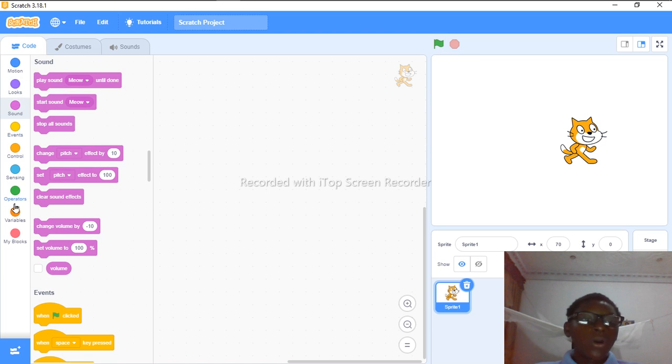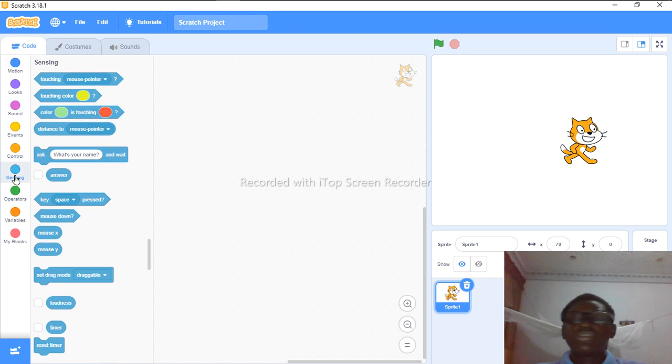Let's move on to sensing. Sensing, as it says by the name, is just sensing. For example, I'm still going to show you some other things at the extension. The extensions are at this side of the code. So sensing is like, for example, look at this first one, touching mouse pointer. Like if something is touching the mouse pointer. If I click here, I can see another one, edge.